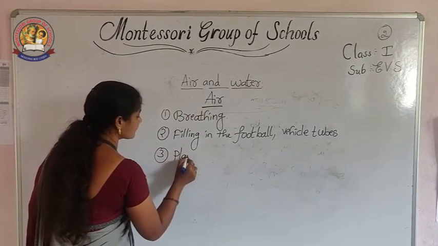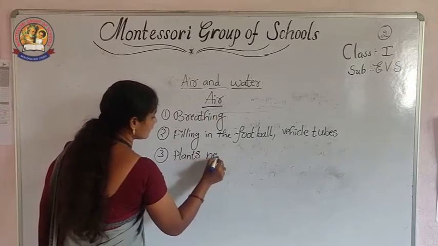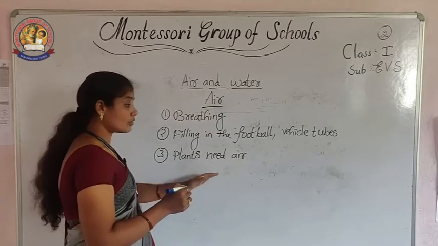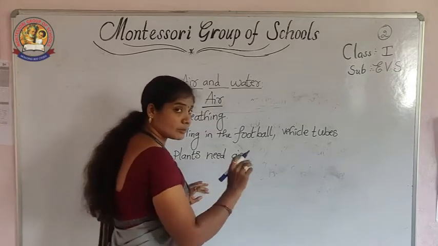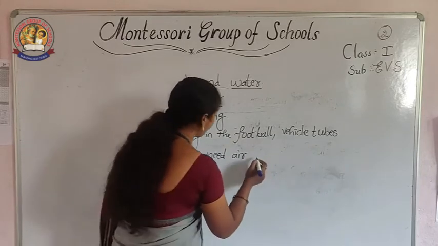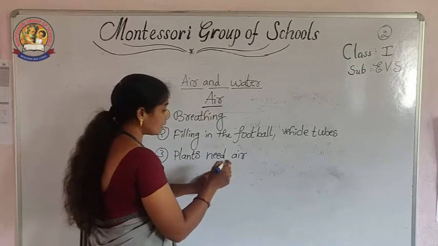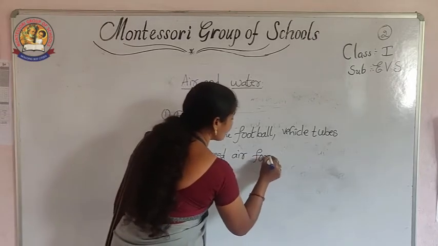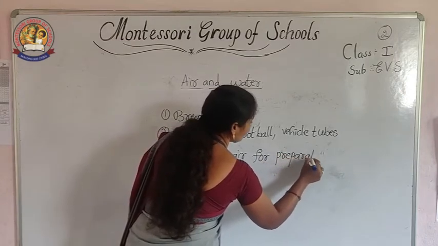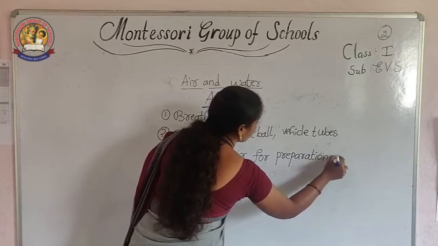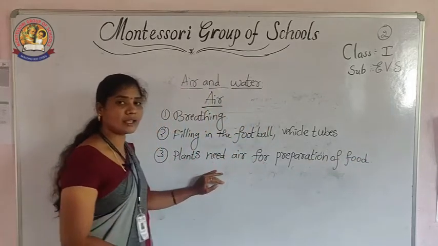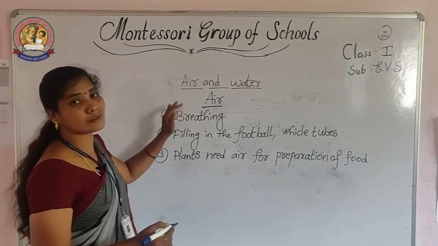Next, plants need air. Plants need air not only for breathing, but also for the preparation of food. So these are the purposes for which air is useful.